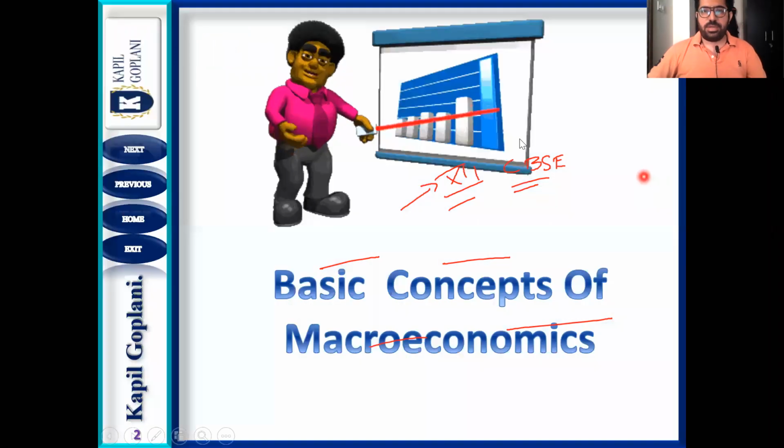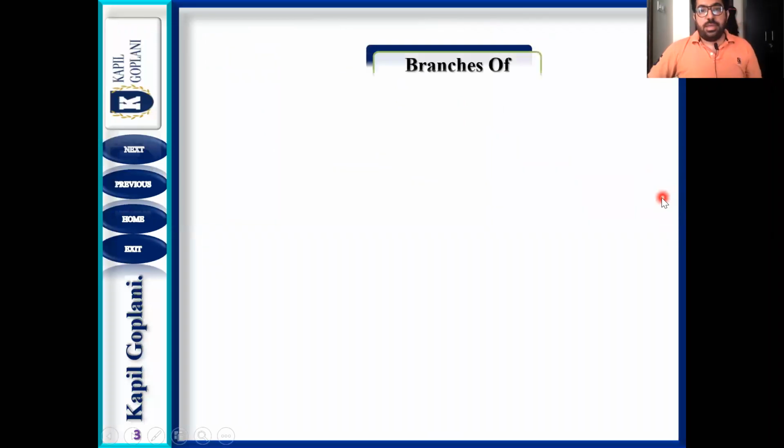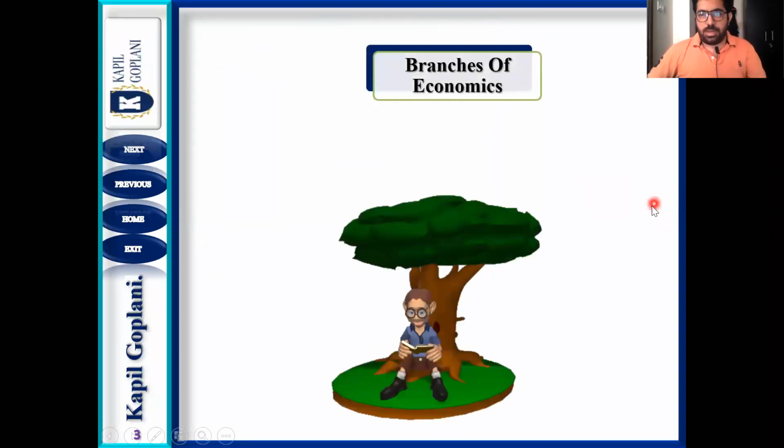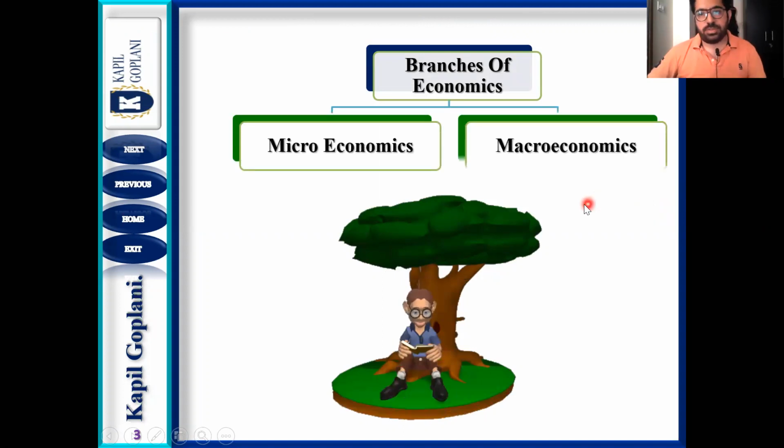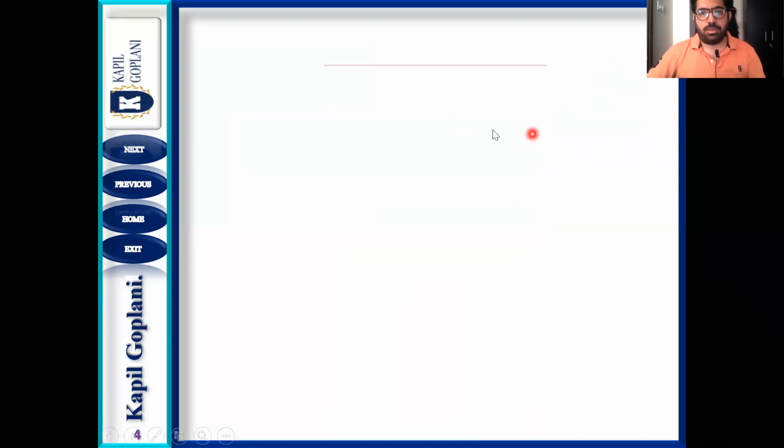First and foremost, you will understand the branches of economics. Basically, how many branches of economics are there? आपने अभी class 11th में microeconomics को study कर ही लिया होगा. Now you are going to face macroeconomics. You already know that there are two branches of economics: one is microeconomics and second is macroeconomics. In class 12, इस बार आपको macroeconomics और IB पढ़ना है. So let us start with what is the basic meaning of macroeconomics.